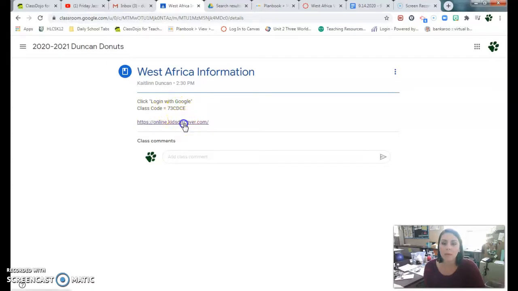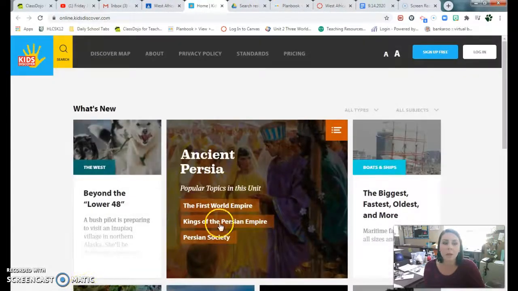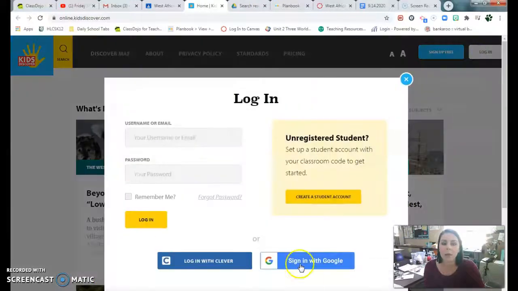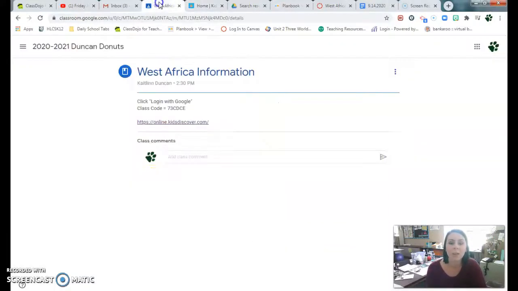When you click on it, you're going to click Login with Google, and you're going to need this code. So you're going to click in. It's going to take you to a website. You're going to hit Login. You're going to hit Login with Google. Make sure you have your school Google information in there. And then you may need that class code, which again can be found right here.